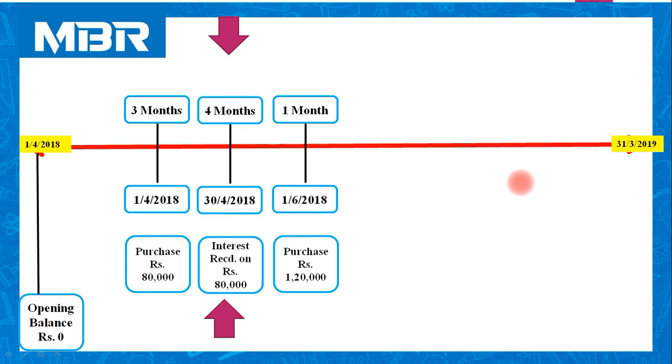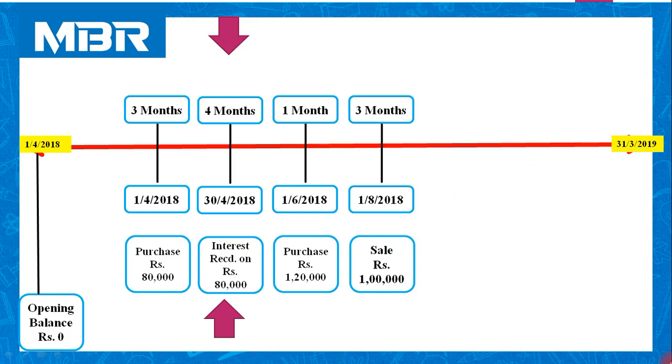Next date of transaction is 1st August 2018. What happened on 1st August 2018? Sell worth rupees 1 lakh and the period is 3 months.